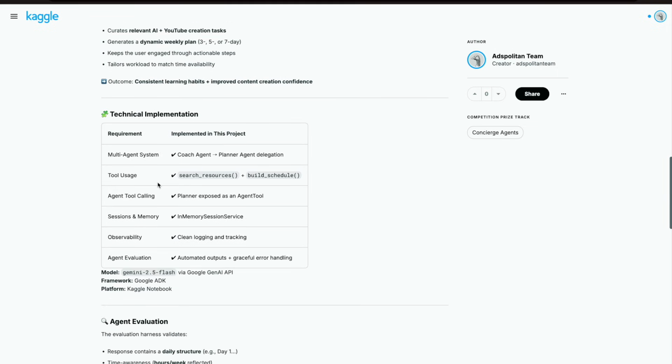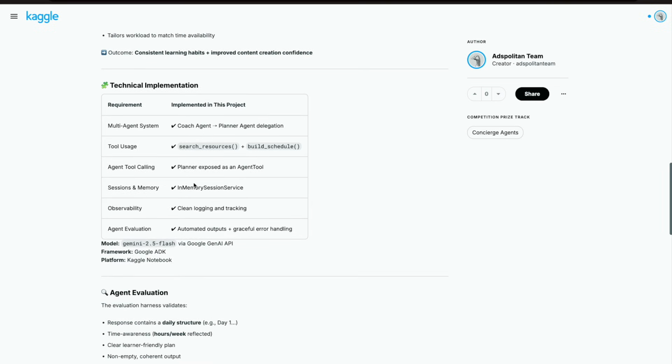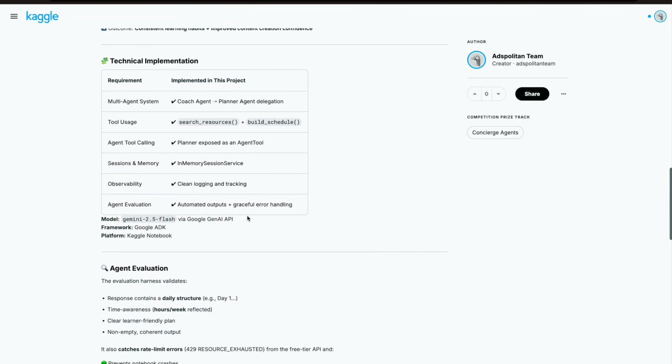All right. Now, what are the technical implementations that we would be doing here? We'll have a coach agent and a planner agent delegation. The tools that we'll use are search resources and build schedule. Agent tool calling is basically a planner which will be exposed to another agent as a tool. For sessions and memory, we'll use the in-memory session service, which we have been using in our previous exercises. Observability is for clean logging and tracking. Agent evaluation is basically automated outputs and graceful error handling.